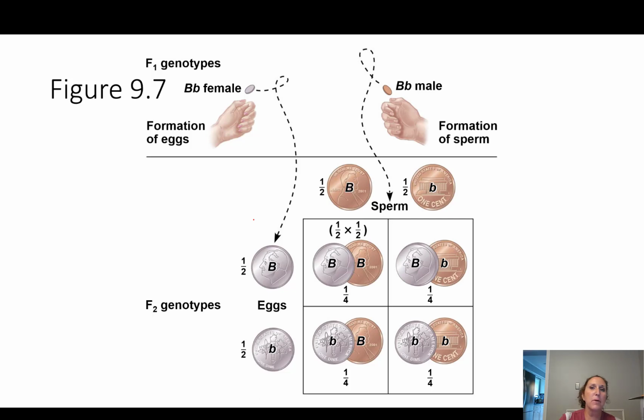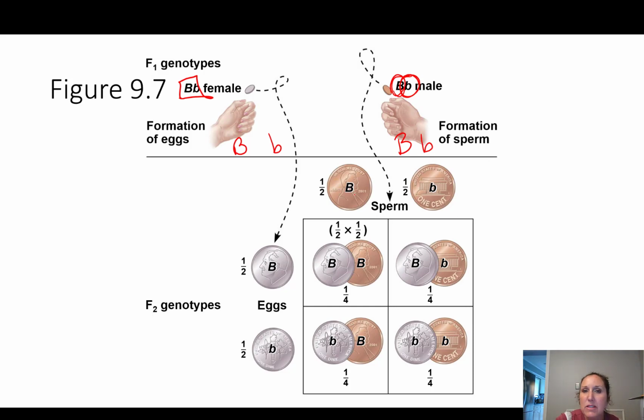So if on heads, I put a big B, and on tails, I put a little b, then what is going to happen is that in the coin flip of a female, she can either give a big B or a little b because she's heterozygous, right? The male can have a sperm with a big B or a little b. Because of this, you have a 50% chance of getting a sperm with this and a 50% chance of getting a sperm with that.